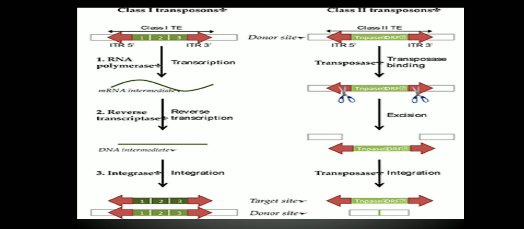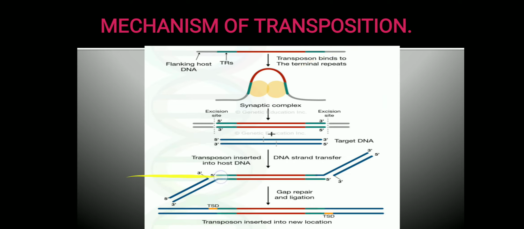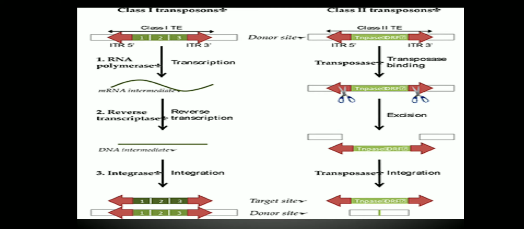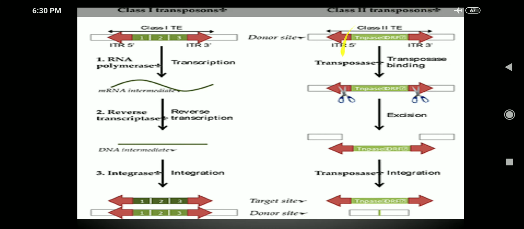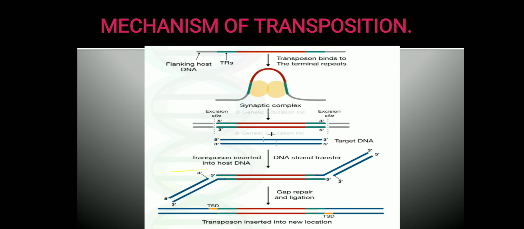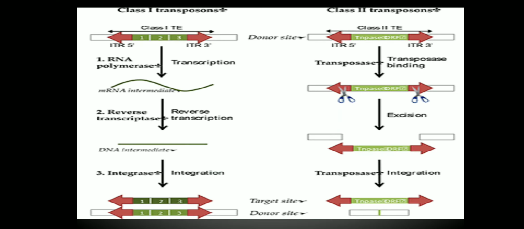So they will remove the transposable element. Who is going to remove the transposable element? Transposase enzymes will remove the transposable element and integrate it into the target site. Here the mechanism is a cut paste mechanism where a transposase enzyme is involved.